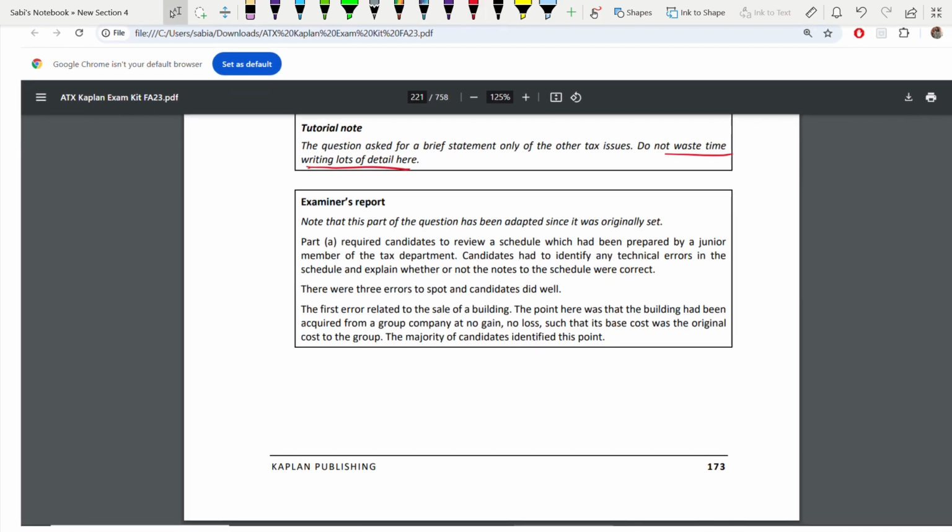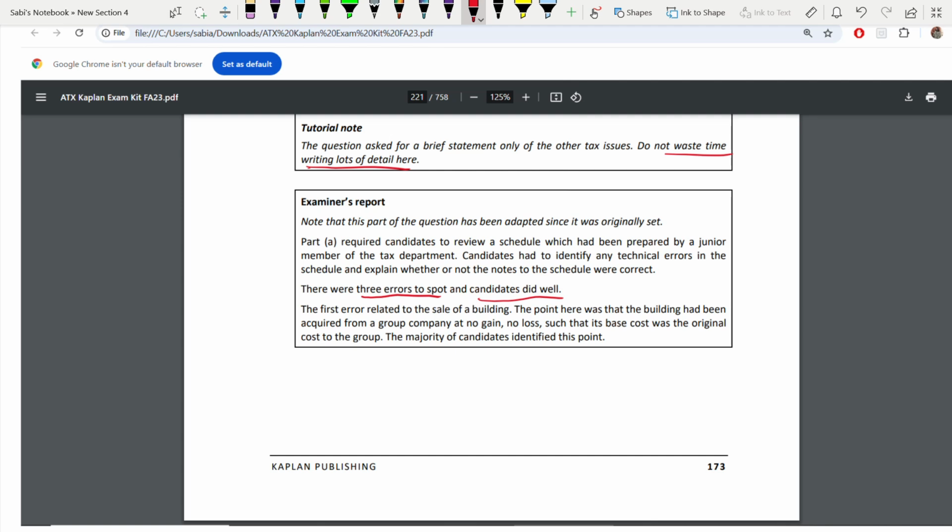I have read the examiner's report and I'm expecting you, please take your own sweet time, and read the examiner's report. It's very important. It highlights where the students' weaknesses are and what the strengths are, part by part. So part A, when we are correcting the schedule, students were asked to identify technical errors. There were 3 errors to spot, and candidates did quite well in these areas. That means candidates were able to spot the errors.